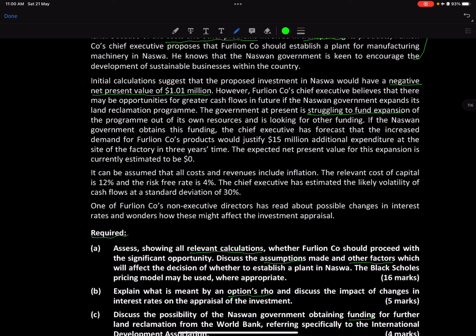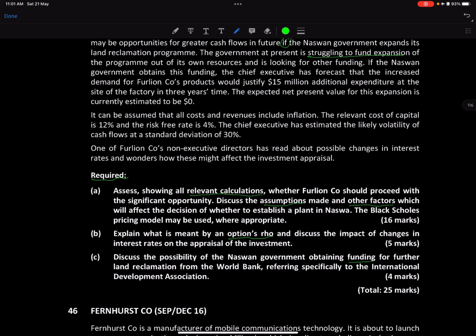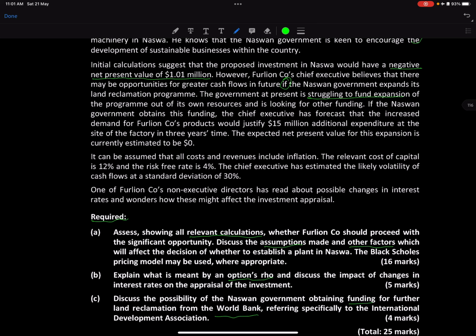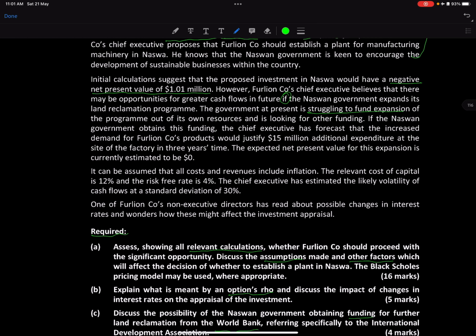So if, that's a big if, right? The government at present is struggling to fund expansion of the program out of its own resources and is looking for other funding. That's why we've been given this World Bank. So it's planning to raise funds from there, right? If the Nazwan government obtains this funding, the chief executive has forecast that the increased demand for Furlion products would justify a 15 million additional expenditure at the site of the factory in 3 years' time.